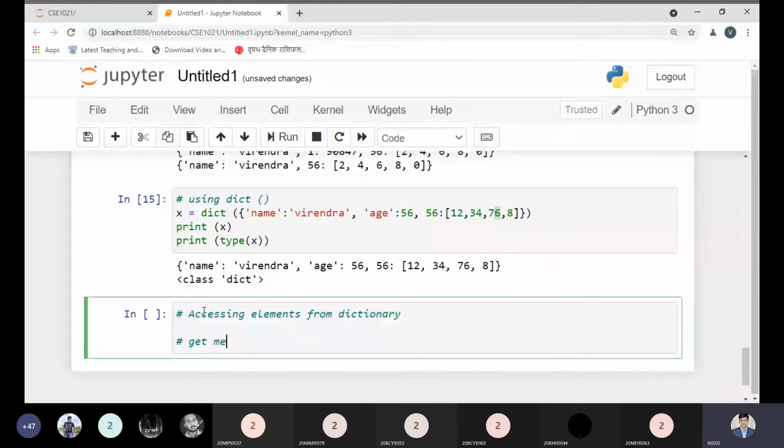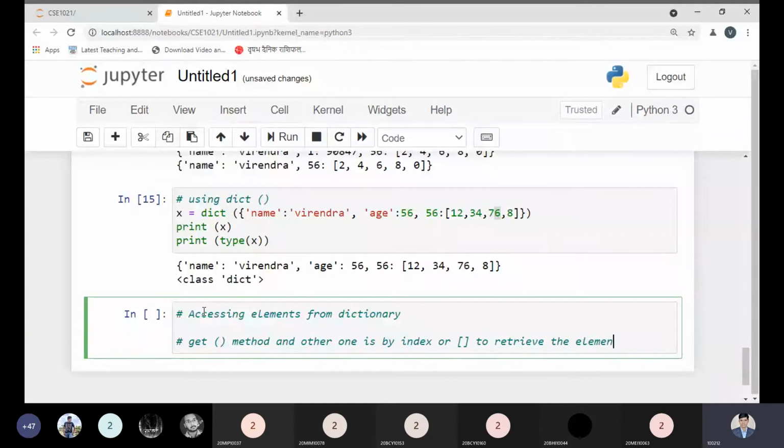One is the get method, and the other one is by index, using the square bracket symbol, to retrieve the elements.